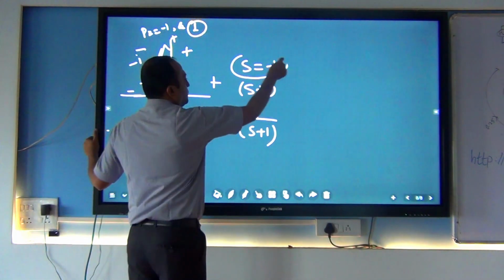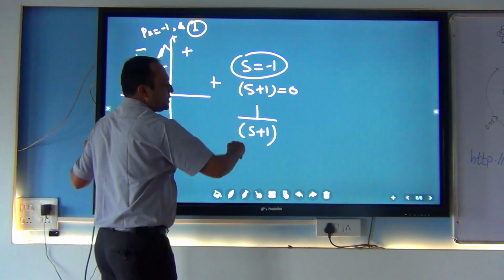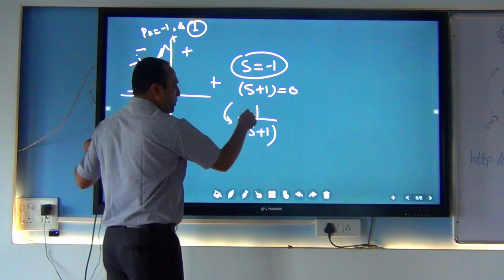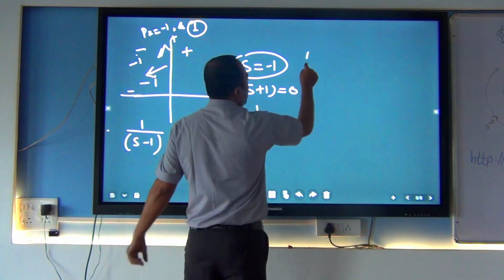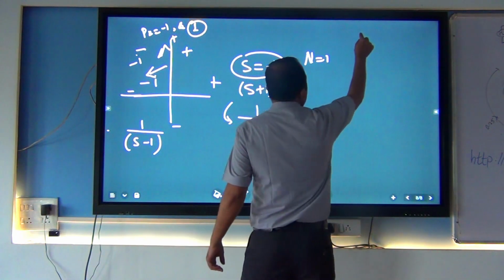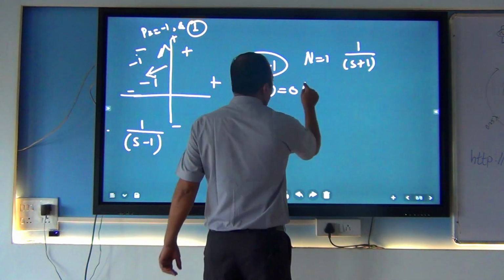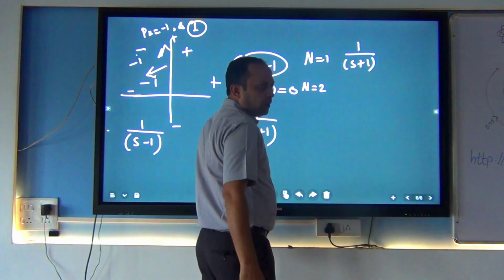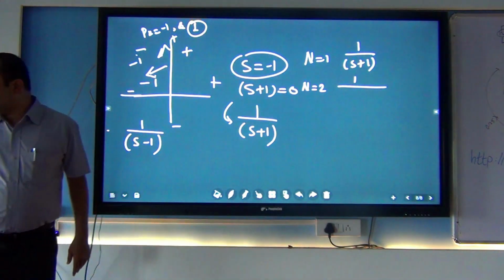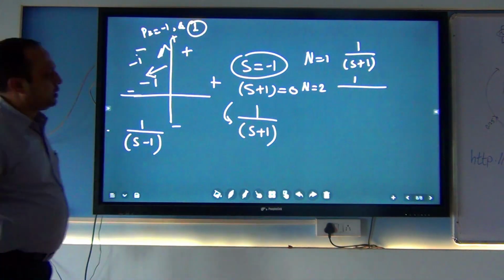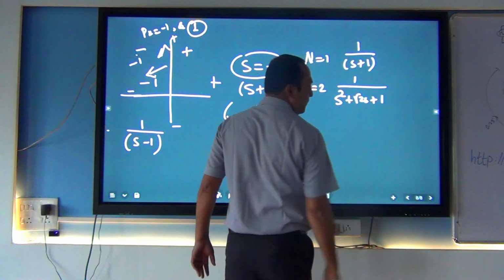Our s is minus 1, so I am shifting to this side. S minus 1 it is plus. Now when I use 1 by s plus 1, that is one equation we got for the value n equal to 1. Your h of s is 1 by s plus 1. When the value of n is 2, the order of the filter is 2, so the value is s square plus under root 2 s plus 1.